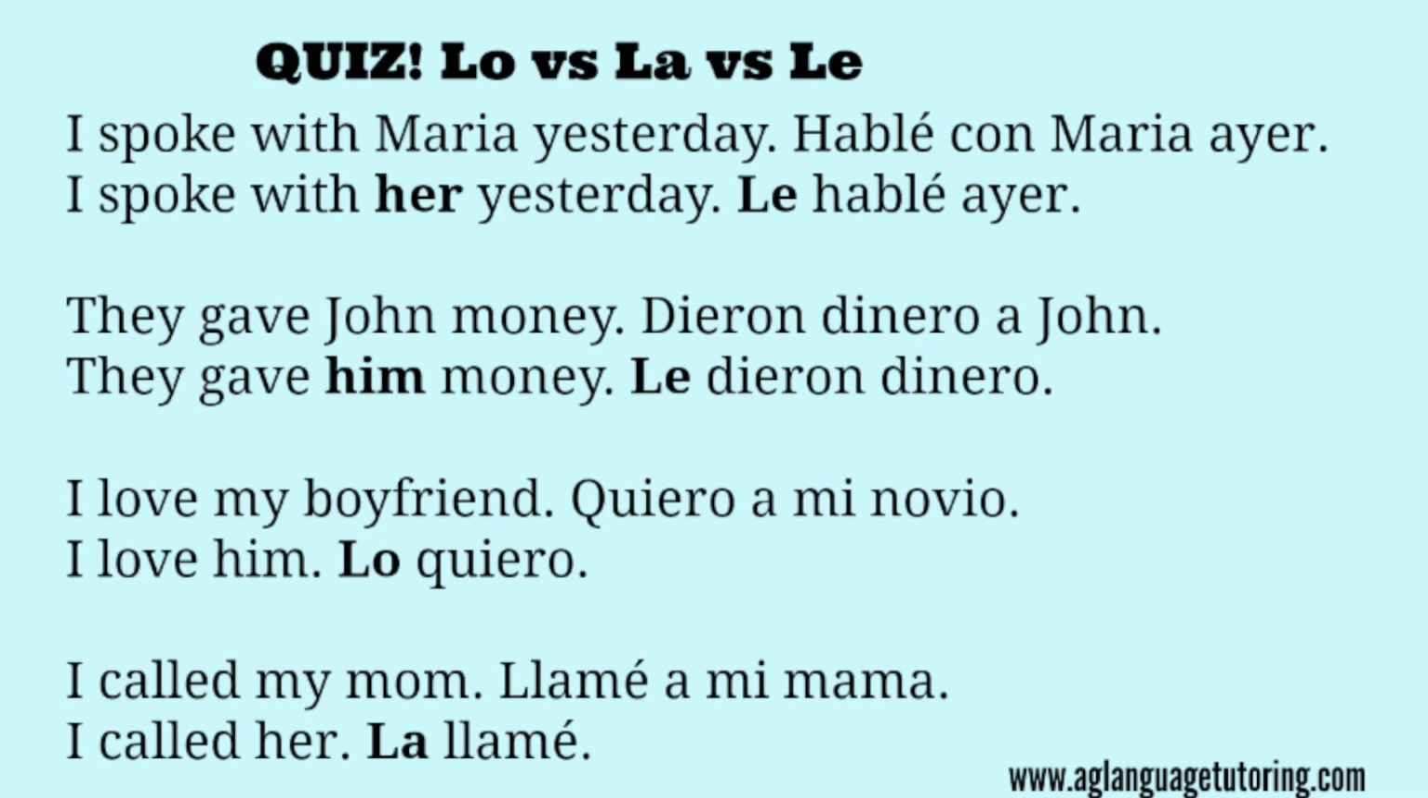The last sentence, I called my mom. Llamé a mi mamá. Just the regular past tense. I called her. La llamé. That's a direct object pronoun. I didn't call to her. I didn't call for her, right? I called her. That's direct. La llamé.